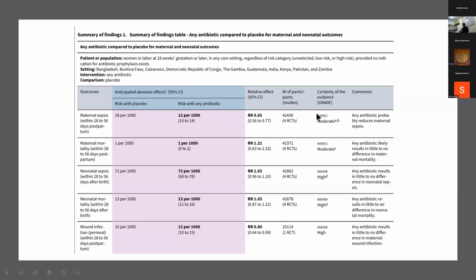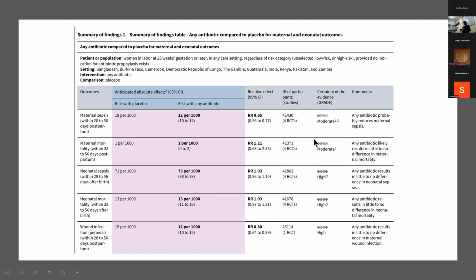The certainty of evidence here is called the GRADE. So this basically looks at the indirectness, the imprecision, the risk of bias, and any publication bias. Here they have actually downgraded by 1, because of this Olivanna study, which had actually shown there were some concerns in the risk. So that's why they have downgraded by 1. So they labeled it as moderate evidence.